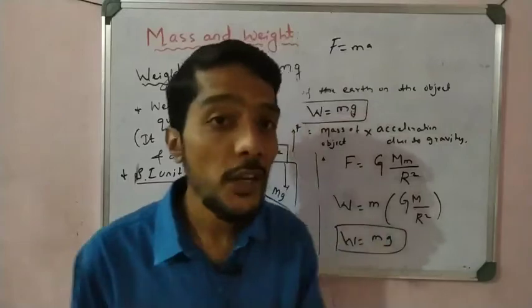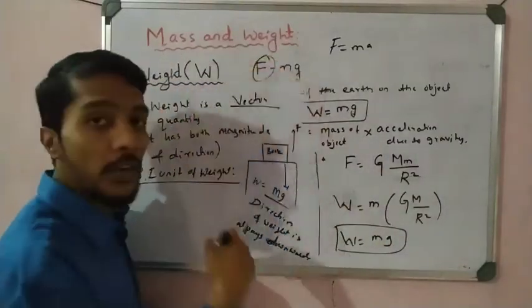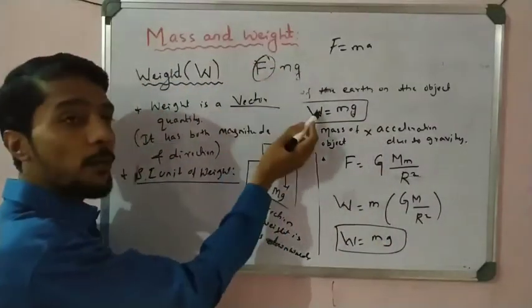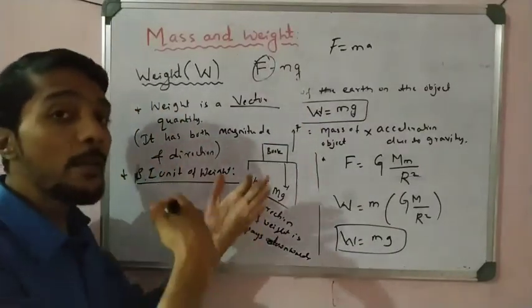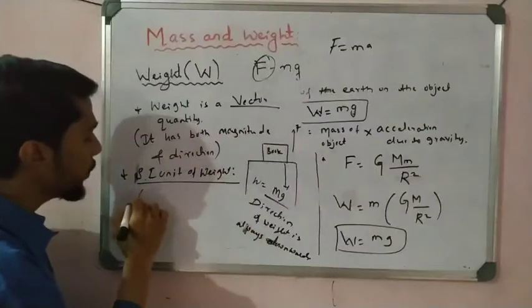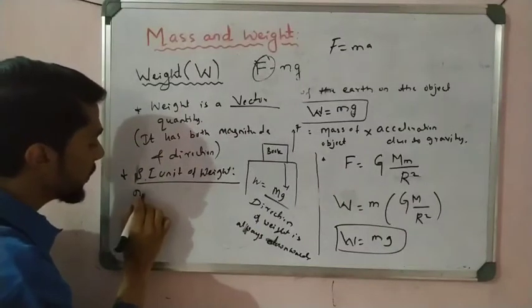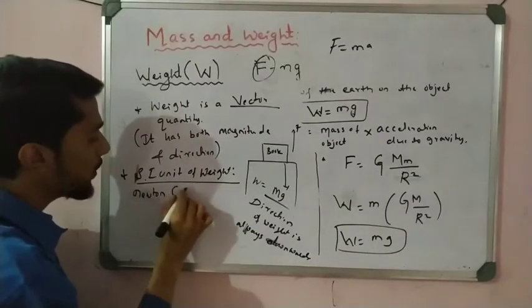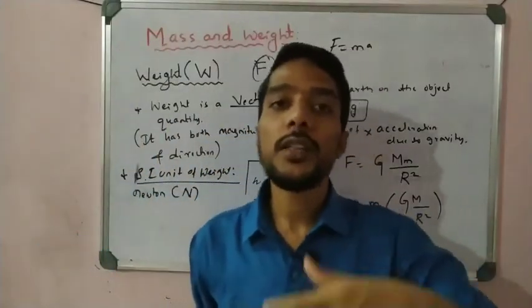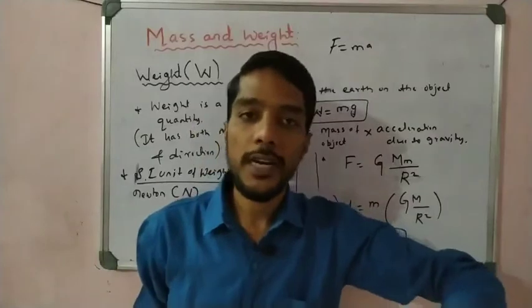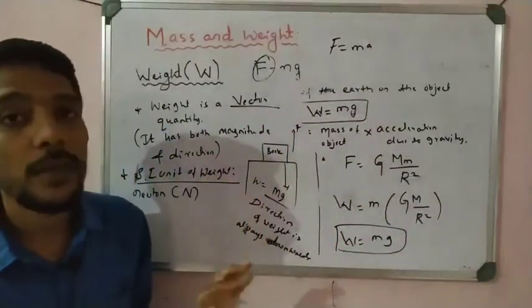It is measured in Newton, because weight is a force: in the place of F we take W, and W is also in Newton. So the SI unit of weight is the same as that of force, that is Newton, N. Weight is always in Newton: 1 Newton, 2 Newton, 3 Newton, and so on. You have to remember that point.